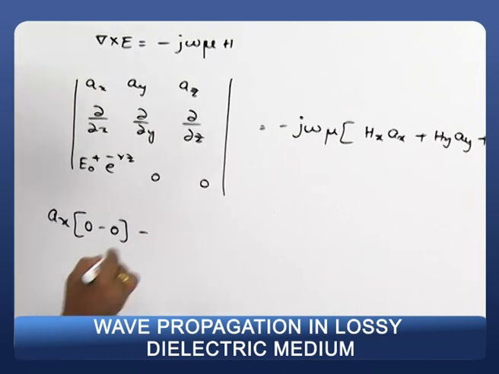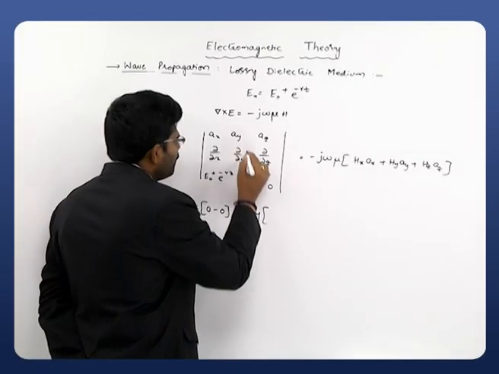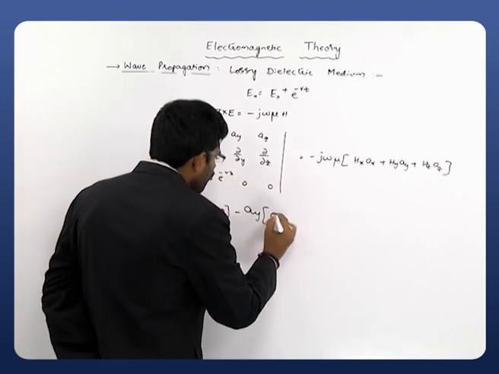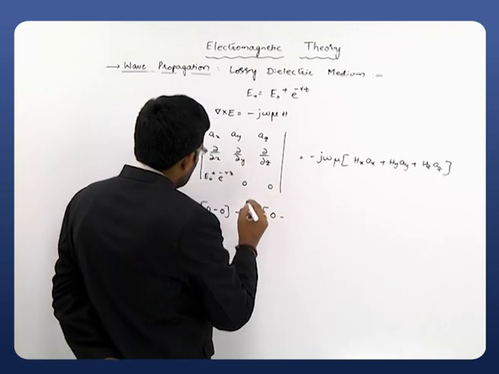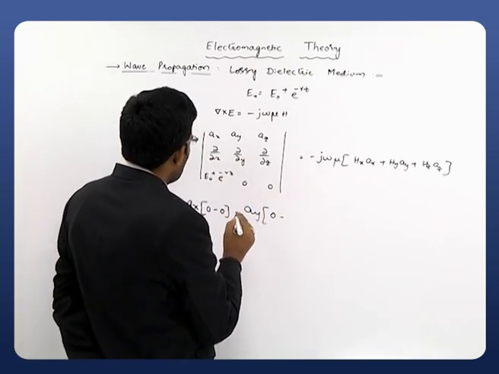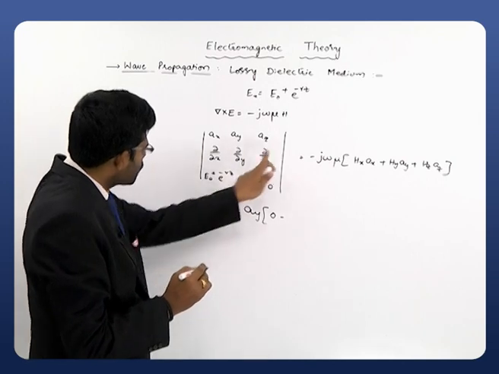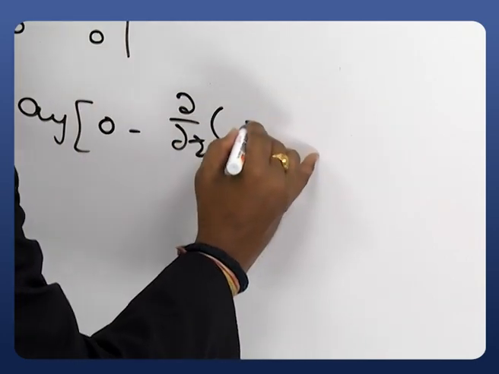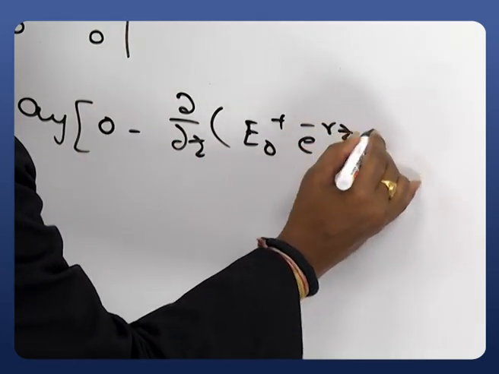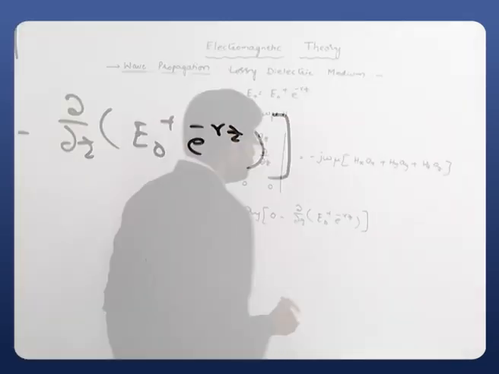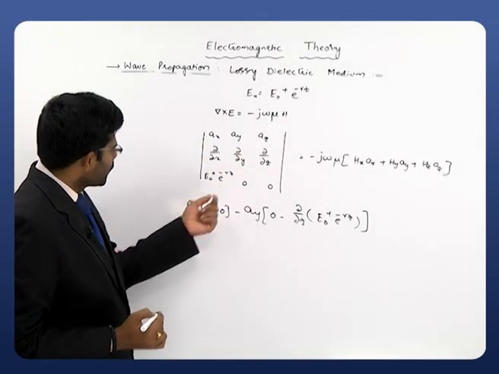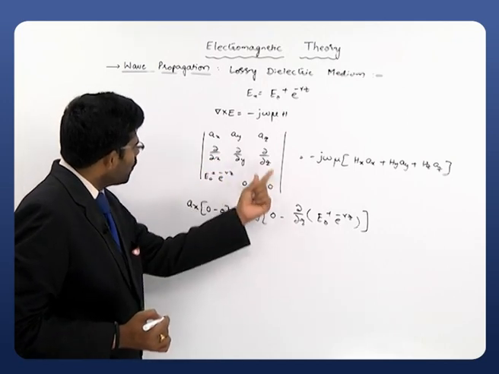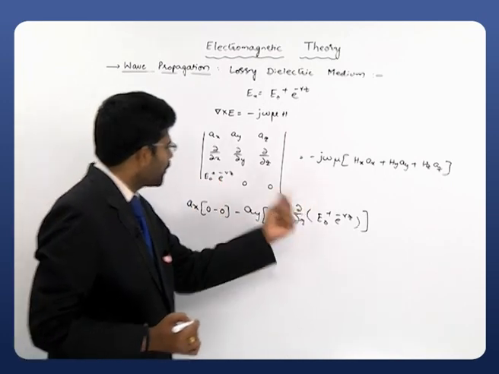The second term is minus ay of dou by dou x of 0 minus dou by dou z of E naught plus e power minus gamma z.